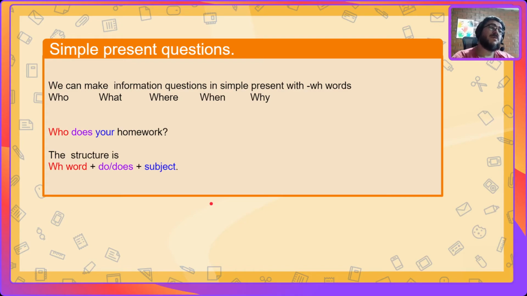Now, we have to be careful because we can also use simple present questions with WH words. Who does your homework? The structure is WH word, who, do or does, subject, your homework. So we're talking about a he or she. That's why we're using does, right?